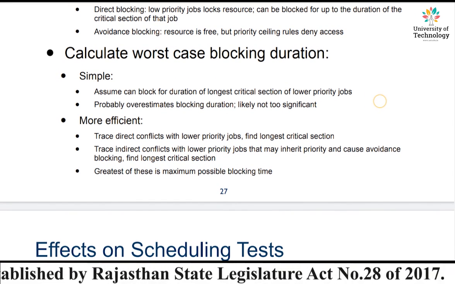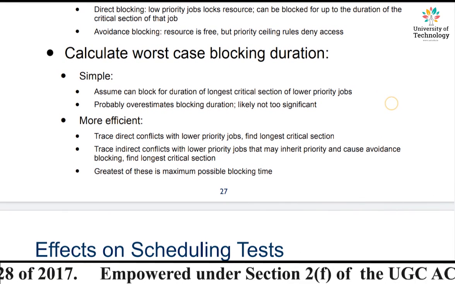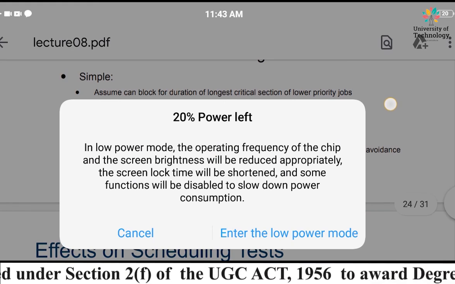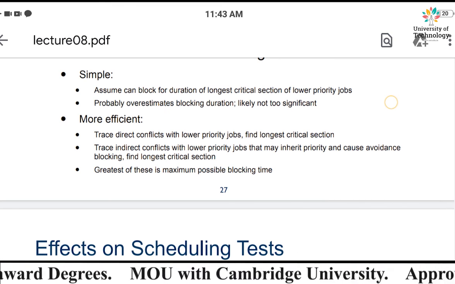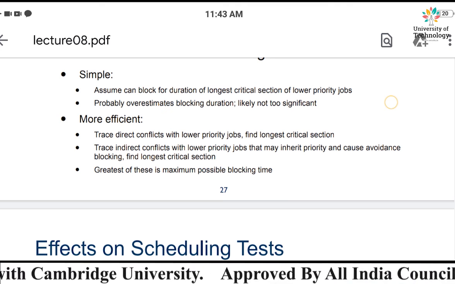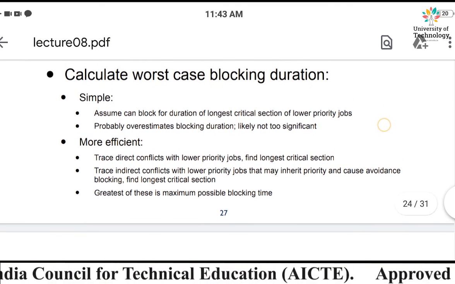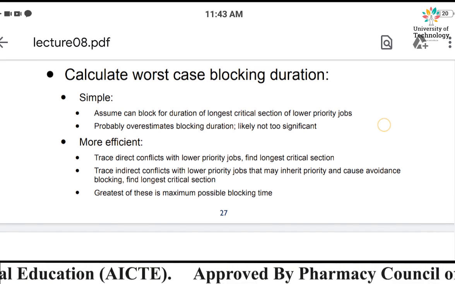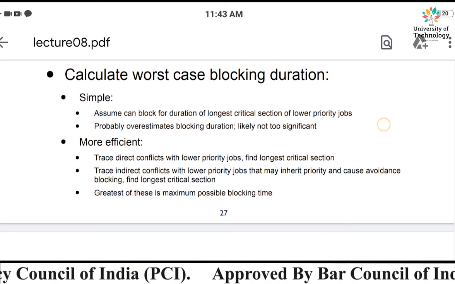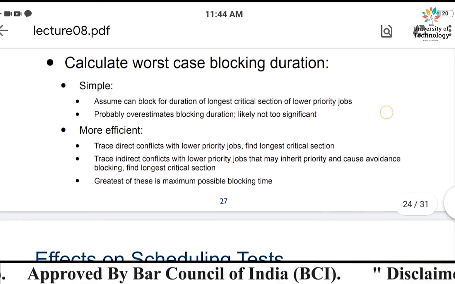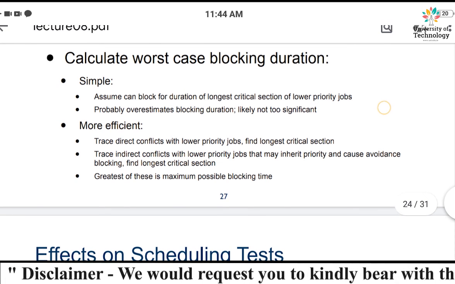Assume a job can block for a duration of the longest critical section of the lower priority job. What is it assuming? That any job which has the lowest priority can actually block the resource. And what is that blocking time? It is going to be equivalent to the critical section of that very particular job, which we have already understood so many times, right? Now, this probably overestimates the blocking duration, which is not too appropriate, right?